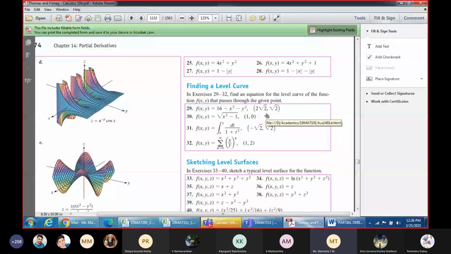If f of x,y is equal to 0, then the radius is 4. If f of x,y is changed to 1, it should pass through this point. First substitute the x and y values, find out f of x,y using the equation, then equate f of x,y to that value and find the curve equation.